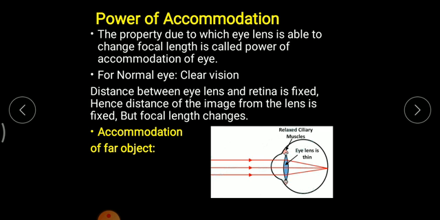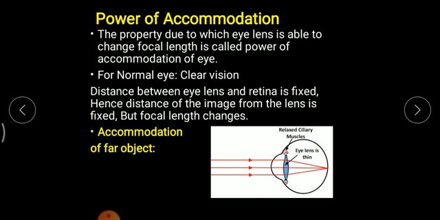Now, what do you mean by power of accommodation? The power of accommodation basically means the focal length. As we have studied previously, the human eye looks like this. It consists of a lens which is known as a biconvex lens. Bi means it has two refracting surfaces. Whenever a ray of light travels, the lens changes its focal length.